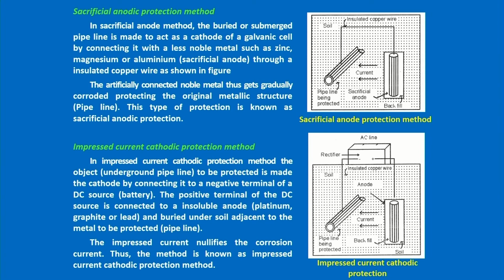In the first method, the underground pipelines are connected with an anodic metal. Suppose the underground pipeline is iron, we use a sacrificial anodic metal like zinc or magnesium. These metals are made like blocks, and these blocks are connected to the pipeline at a 5-meter gap or 10-meter gap.